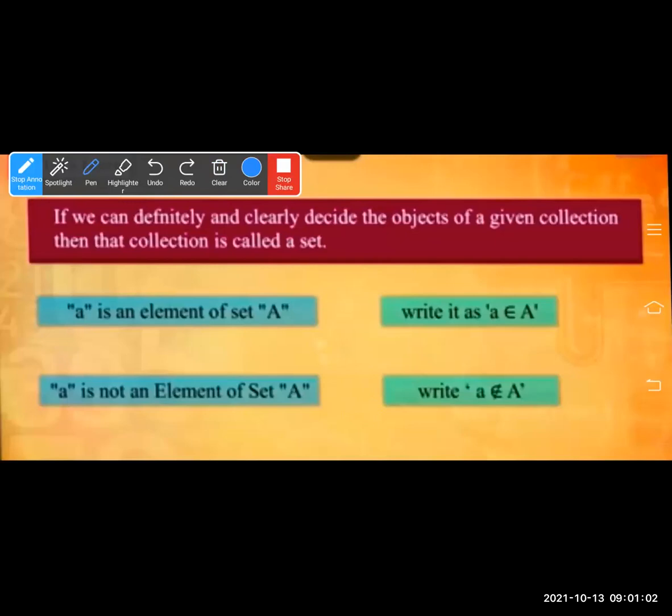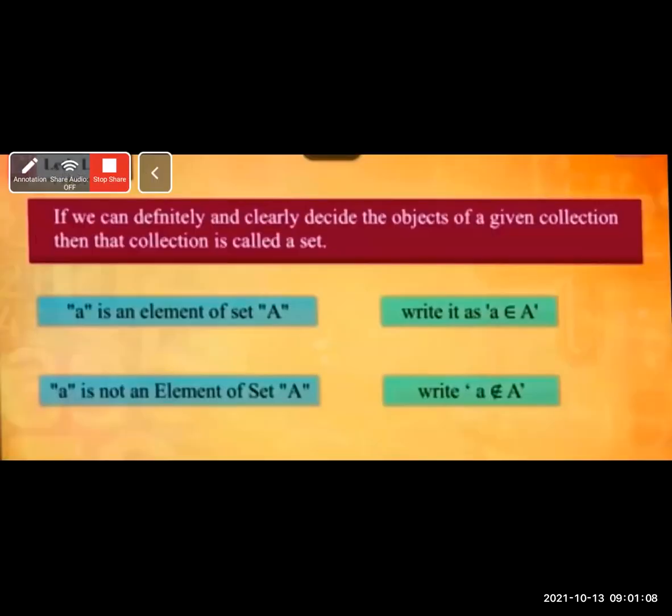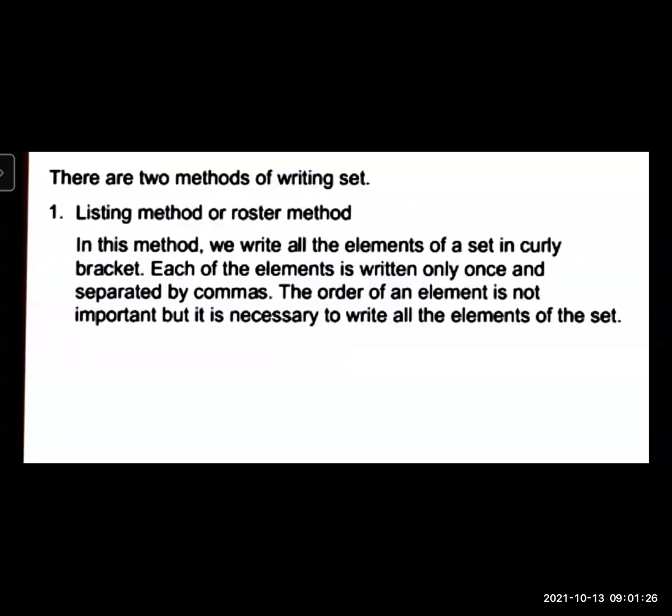Now let us observe the sets of numbers. N is the set of natural numbers, 1, 2, 3, and so on. W is denoted for whole numbers, 0, 1, 2, 3. Z is the set of integers: negative numbers, whole positive numbers, and 0. Q is the set of rational numbers, and R is the set of real numbers. This way we write natural numbers, whole numbers, integers, rational and real numbers. This is the next slide.